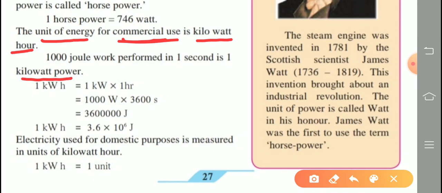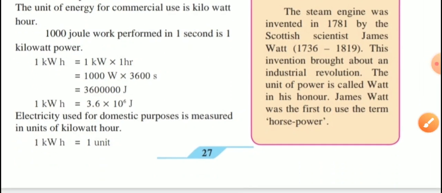Yeah, 1 kilowatt hour. So see there. 1000 joule of work performed in 1 second is called 1 kilowatt power.